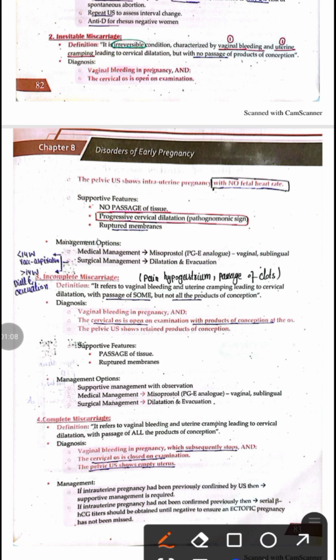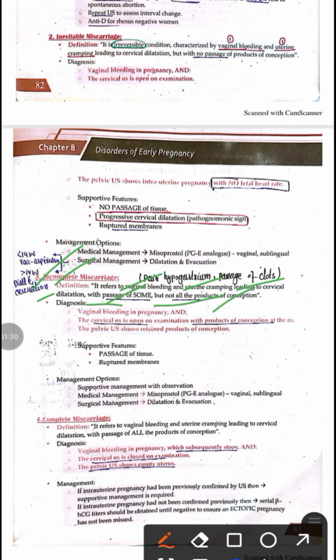Third one is the incomplete abortion. In incomplete abortion, vaginal bleeding and uterine contractions occur, which lead to cervical dilation, and there will be passage of some product of conception, not all of the product of conception. That is why it is known as incomplete miscarriage, because there is passage of some products, not all.